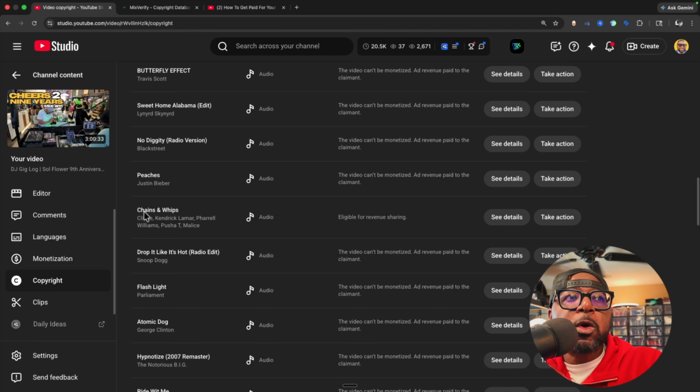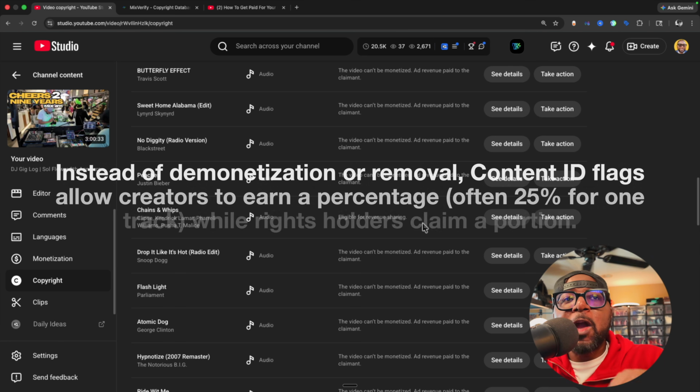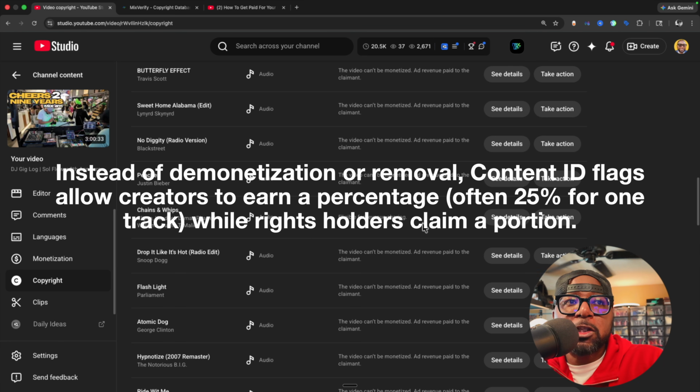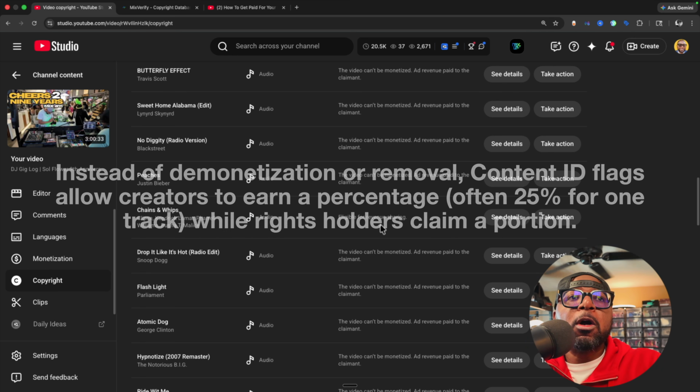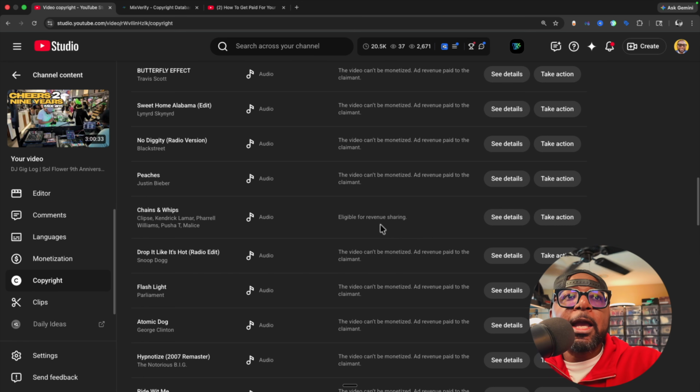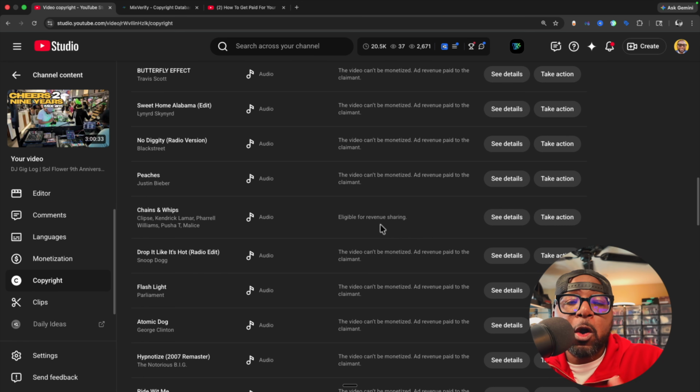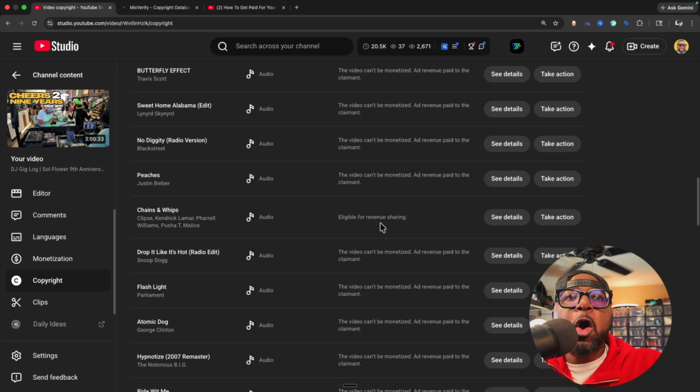But what you want to do is go through here and identify the songs that say eligible for revenue sharing. What this means is if you have a song that is eligible for revenue sharing, we are going to share that revenue from ads with the person who the song belongs to. So it's going to be a split. If you upload a song, or a group of songs, that is eligible for revenue sharing, whatever money comes from AdSense, which is how YouTube pays you for ads on your video, that revenue is going to be split between us, the creator, and the actual owner of the song.